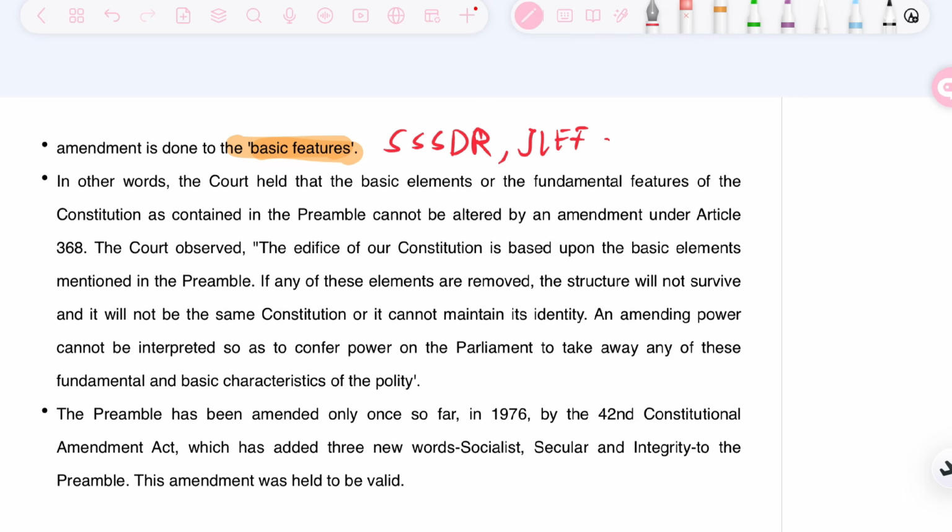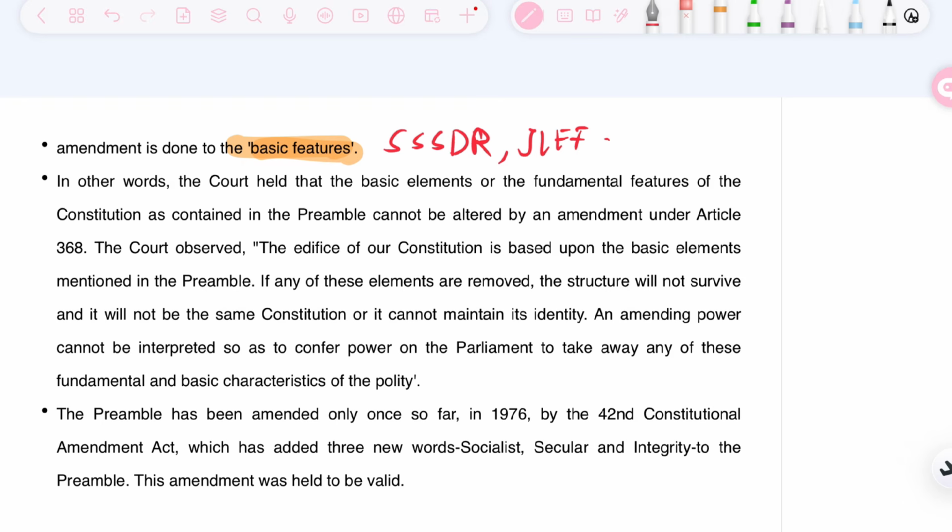The court observed that the edifice of our Constitution is based upon the basic elements mentioned in the preamble. If any of these elements are removed, the structure will not survive and it will not be the same Constitution, or it cannot maintain its identity. An amending power cannot be interpreted as conferring power on the Parliament to take away any of the basic or fundamental characteristics of the polity. So it is mentioned that the preamble as a whole is not a part of the basic structure doctrine, and it is open to amendment because it is a part of the Constitution under Article 368.